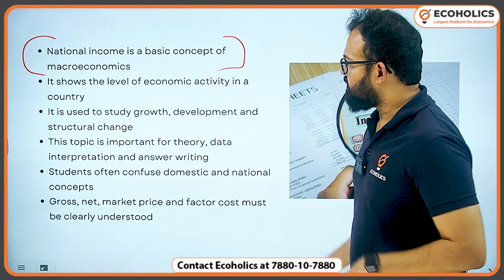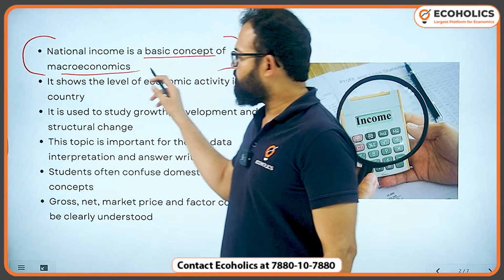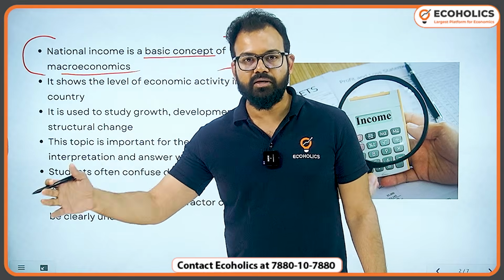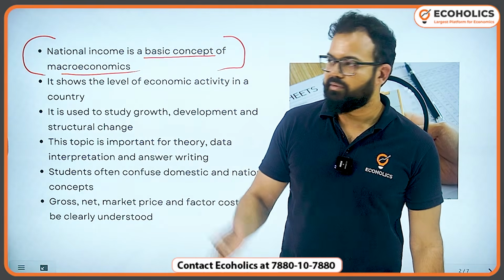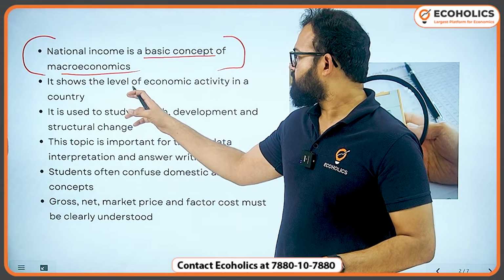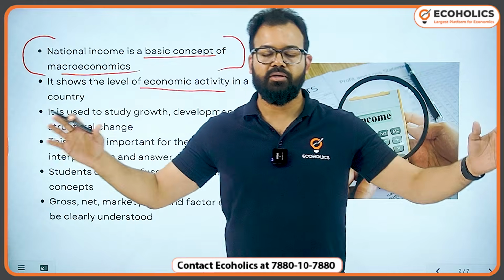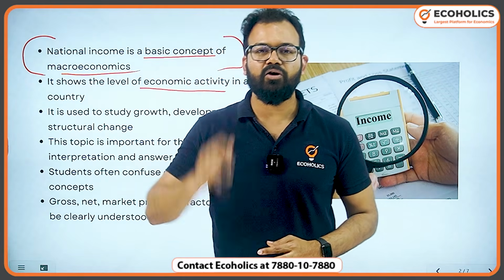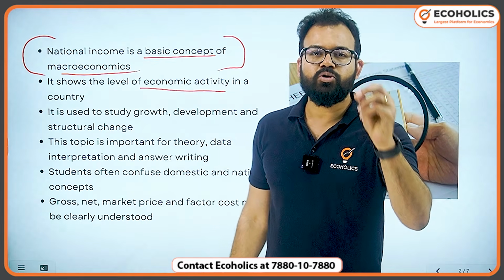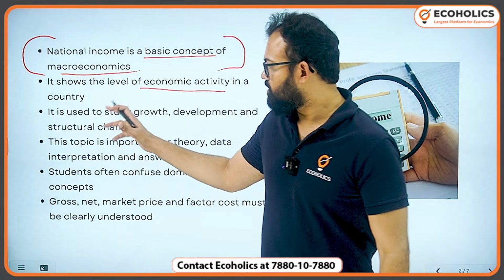Chalo, start karte hain. National income is a basic concept of macroeconomics. We have seen that national income, GDP, GNP, NDP, NNP, lot of concepts are there. So what does it show? Economic activity. So we say US is the largest economy. China is a $20 trillion economy. India's aim is to reach a $5 trillion economy. How? By this. So this is how we calculate.